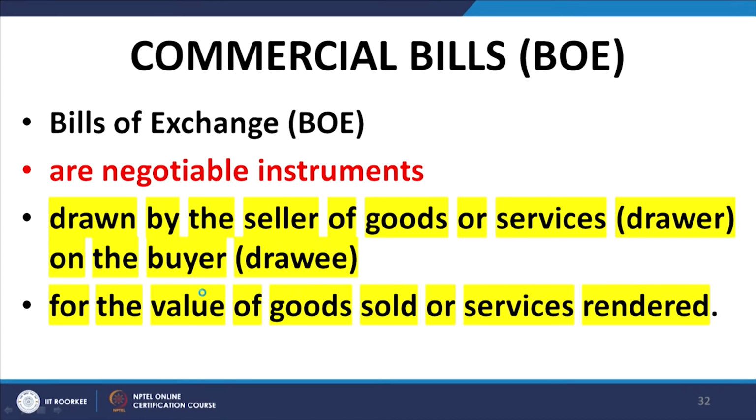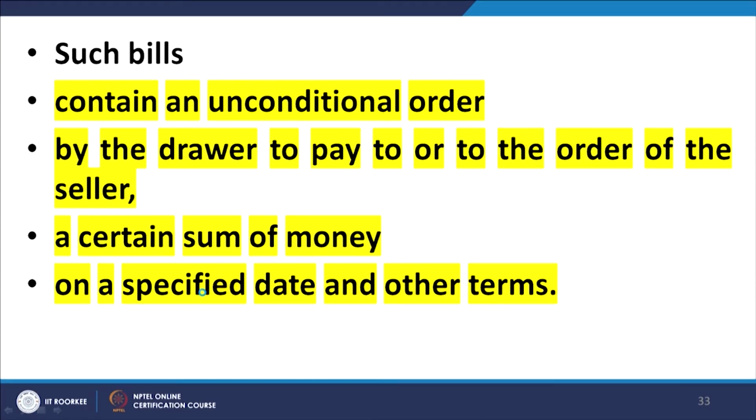Commercial bills now, commercial bills or bills of exchange. Bills of exchange are also negotiable instruments. A bill of exchange is an unconditional order which is drawn by the seller of goods, who is called the drawer, instructing the buyer of goods, who is the drawee, to pay the value of goods or the amount of money to or to the order of the seller or the drawer of the bill.